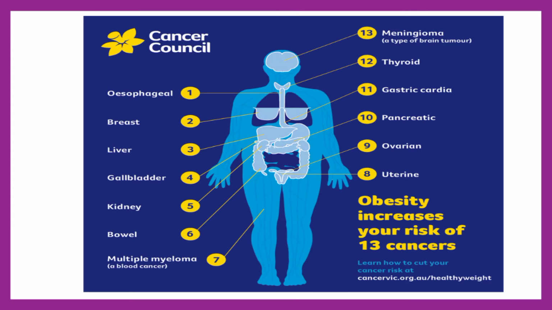To go into the types of cancer, here are a few of the cancers, like esophageal cancer, breast cancer, liver cancer, gallbladder cancer, kidney cancer, bowel cancer, multiple myeloma, blood cancer, leukemia, then meningioma, which is a brain tumor type, then thyroid cancer, gastric cardia, pancreatic cancer, ovarian cancer, uterine cancer, etc. So these are the various types of cancer. So the answer is all of them.